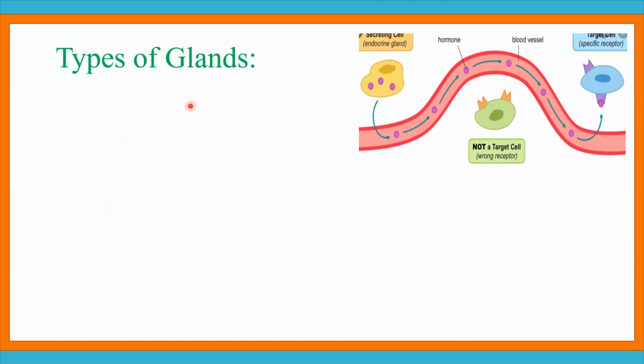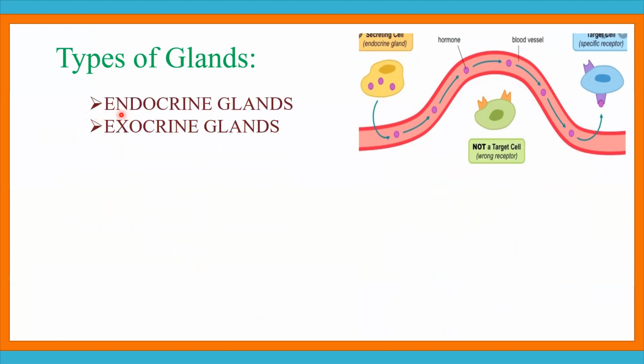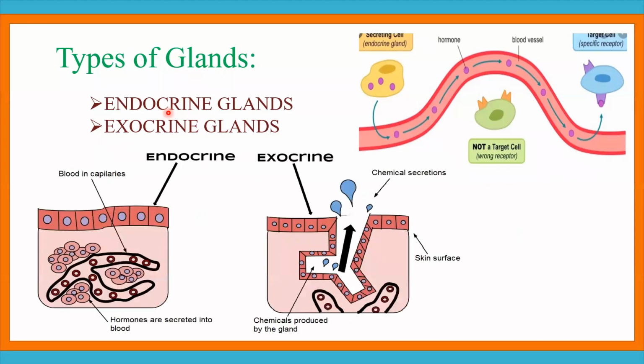Types of glands. There are two types of glands, endocrine glands and exocrine glands. First of all, we will discuss the endocrine glands. These glands are ductless. They have no ducts. They release their secretions, meaning hormones, directly into the bloodstream.